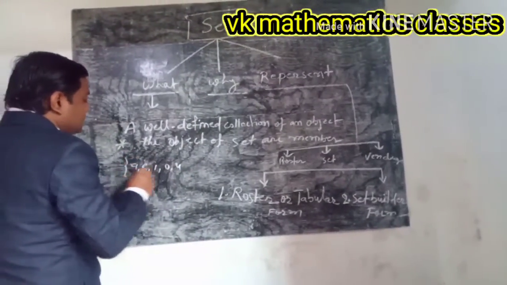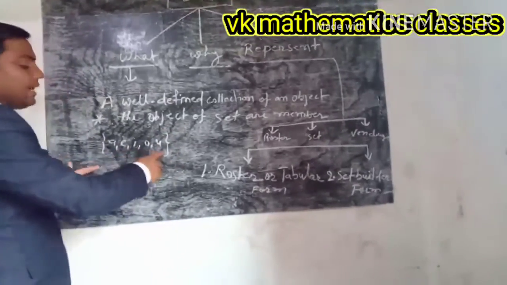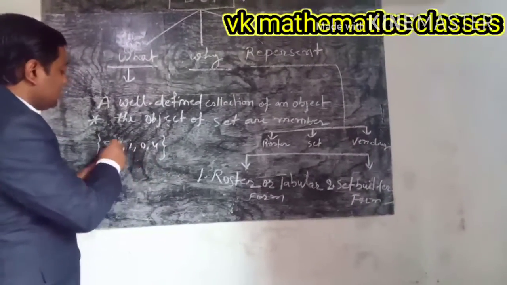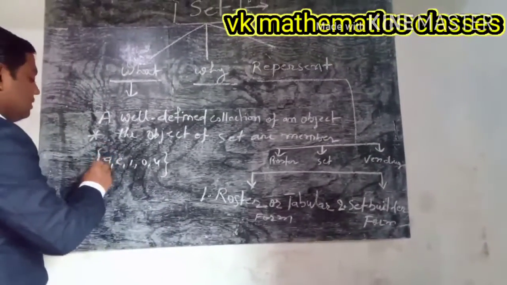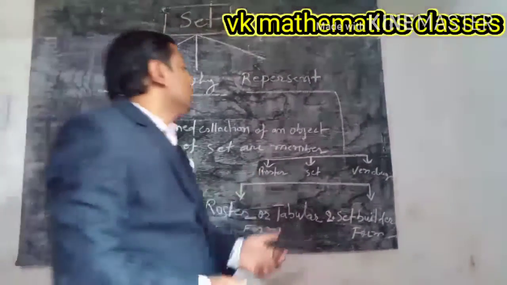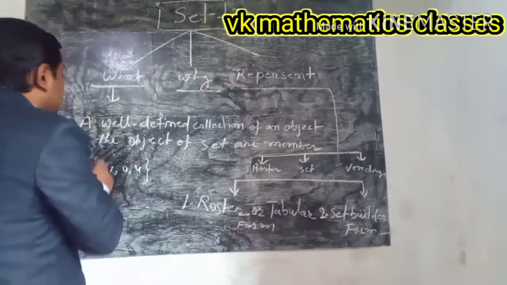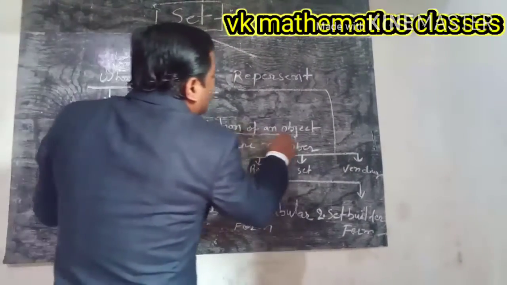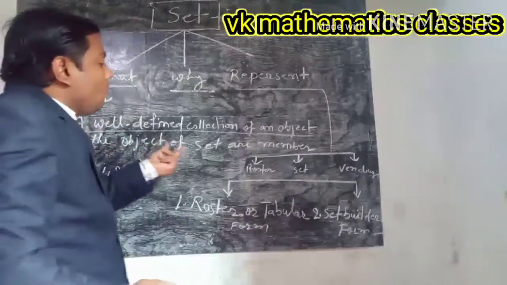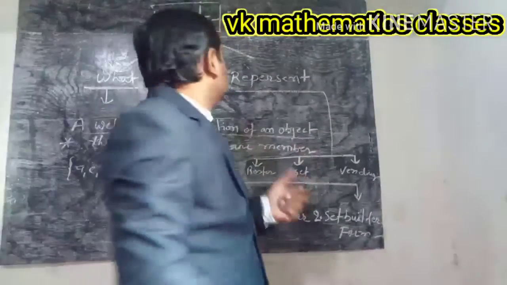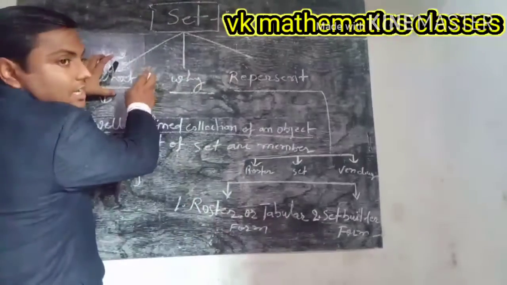The set is written in curly brackets and separated by commas. This form we will discuss in the next class. But we say that a well-defined collection of objects is called a set, and the objects of a set are members. First, what is the set?